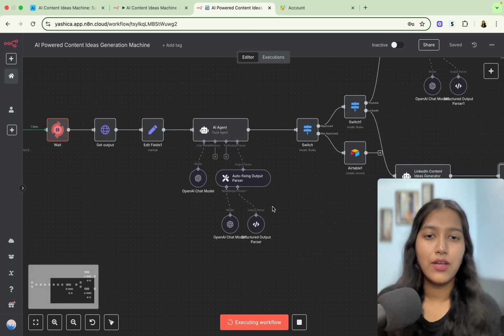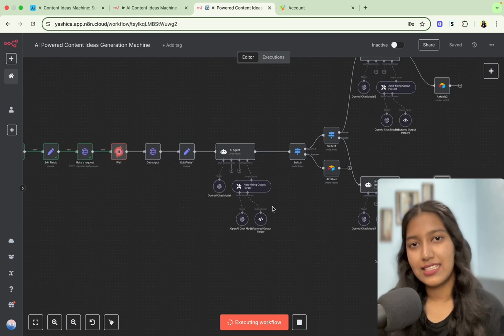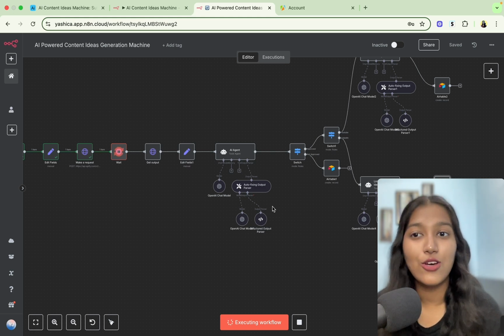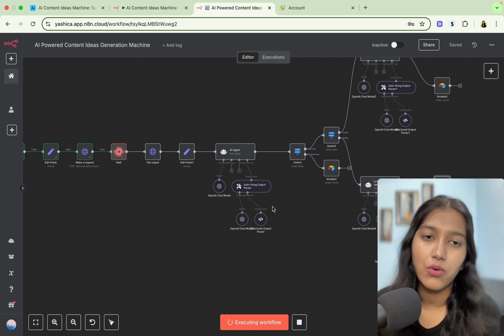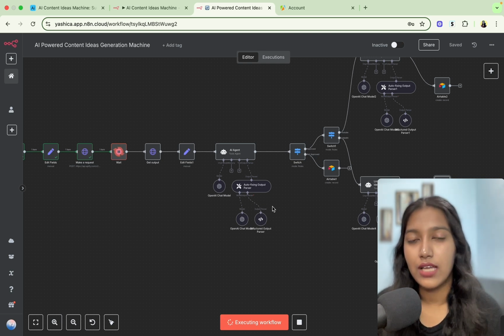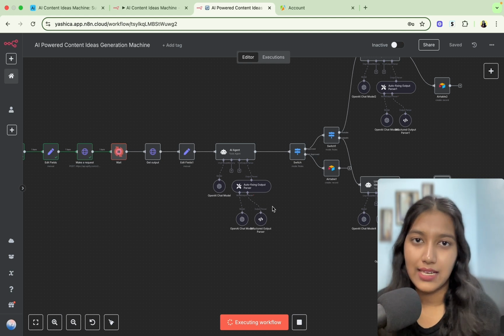And let me tell you that the next step of this AI system could be the AI-powered content generation system. So based on these ideas, it can actually go ahead and generate the LinkedIn post for you, or it could generate the outline or something like that for your social medias. If you want to see that, let me know.